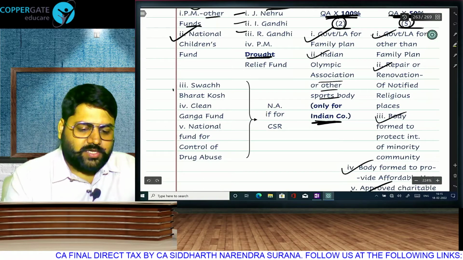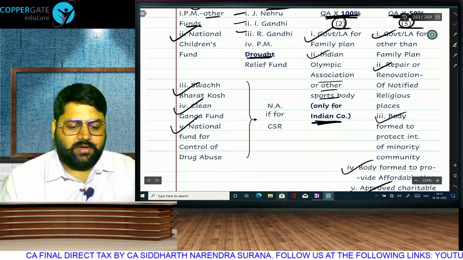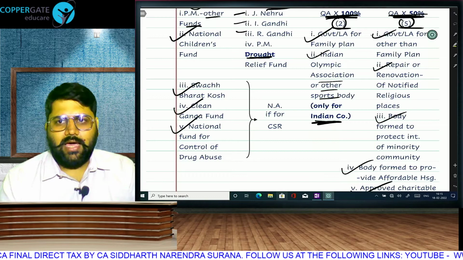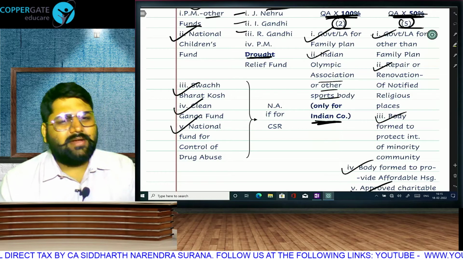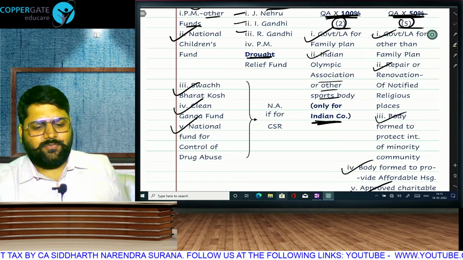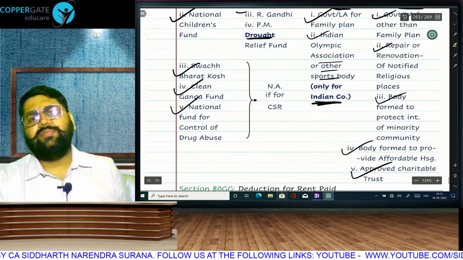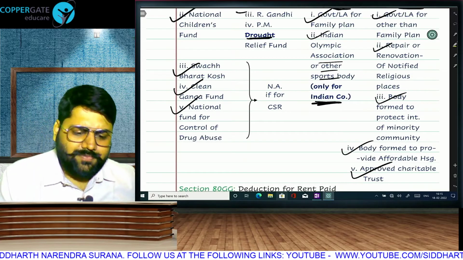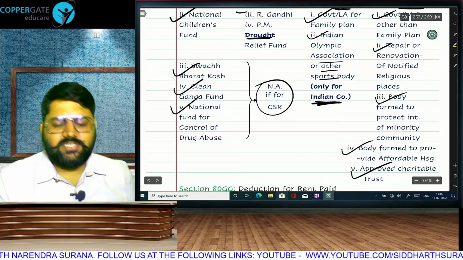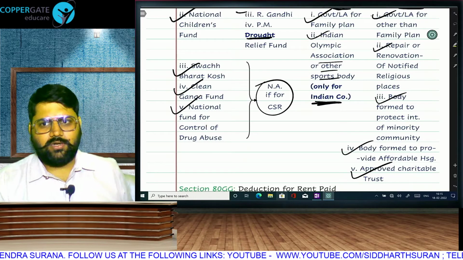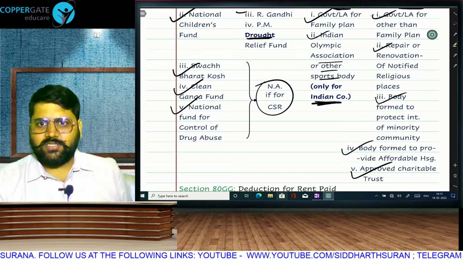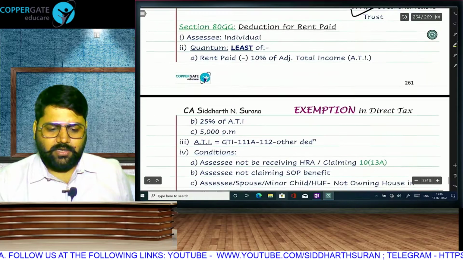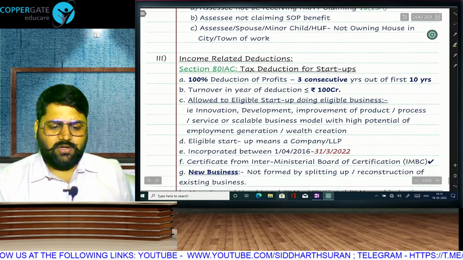Any donation to Swachh Bharat Kosh, Clean Ganga or National Fund for control of drug abuse, they are all in the unlimited. Otherwise the list is very big, but if you have learned these 4, 2 and 5, no need to learn the others. They will all come here. But if they are done for CSR requirement under company law, then not allowed. 80GG you can just read once, not very important.